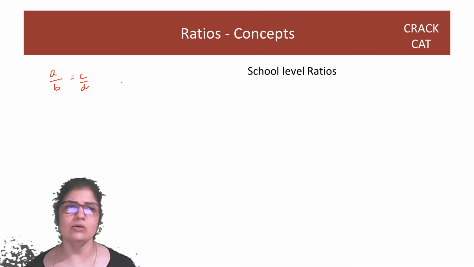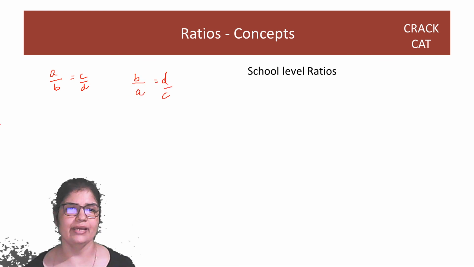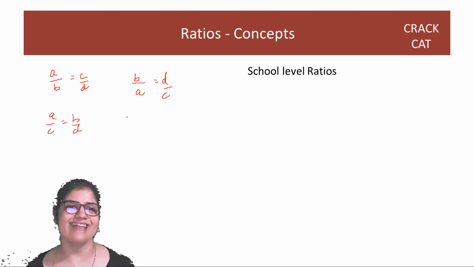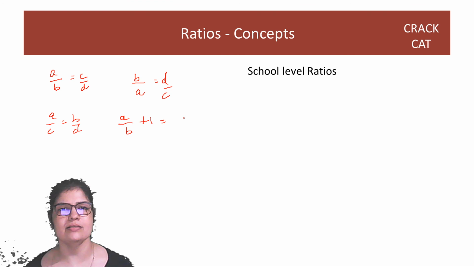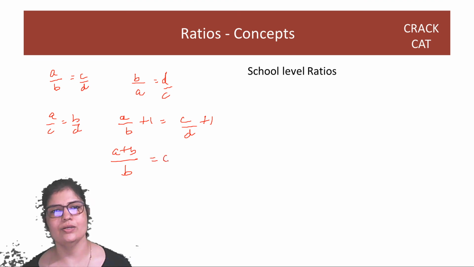Invertendo, invert it, so B by A is equal to D by C. Right? Alternando means shift things around, bring C down, take B up, so A by C is the same as B by D. Componendo means add 1 on both the sides. So A by B plus 1 is the same as C by D plus 1. So you will get A plus B over B is equal to C plus D over D.